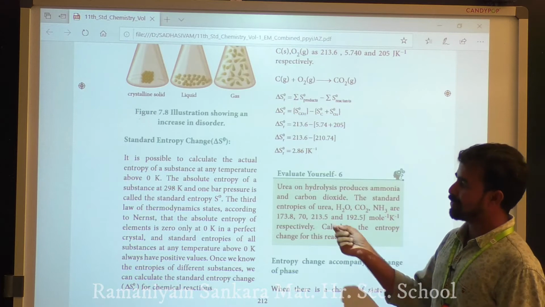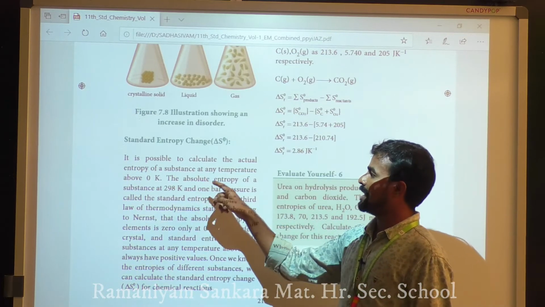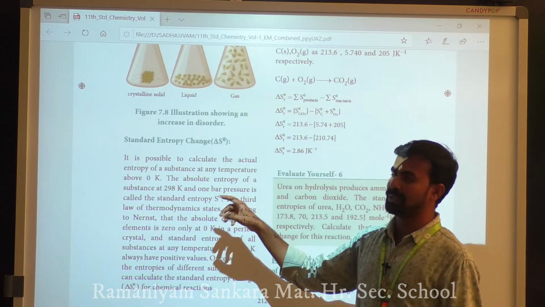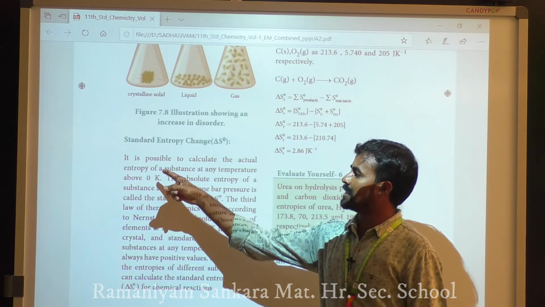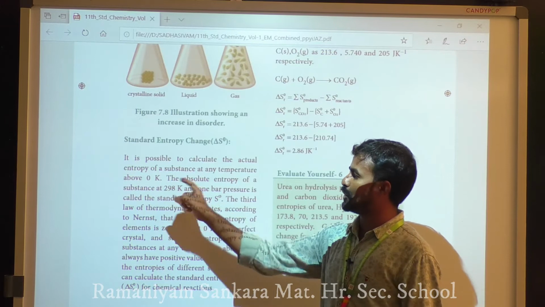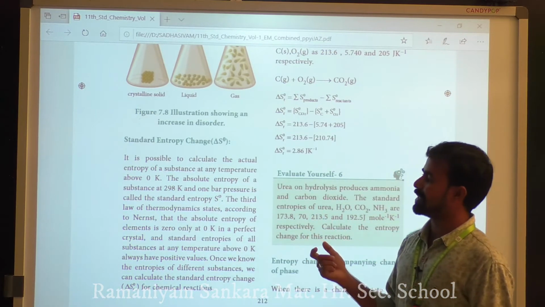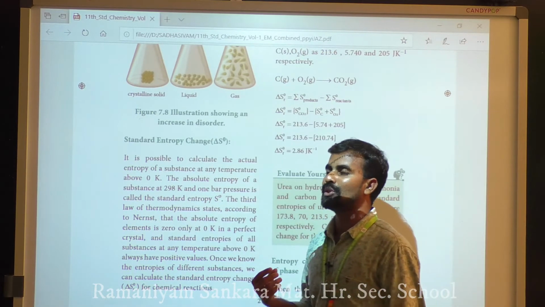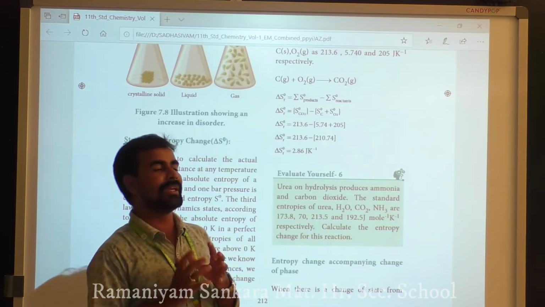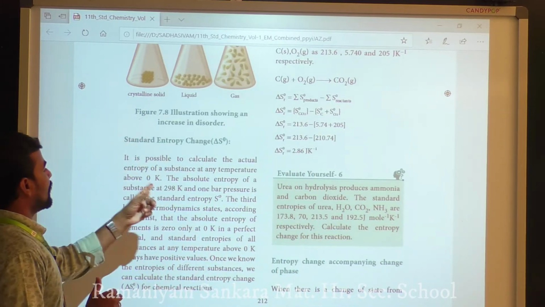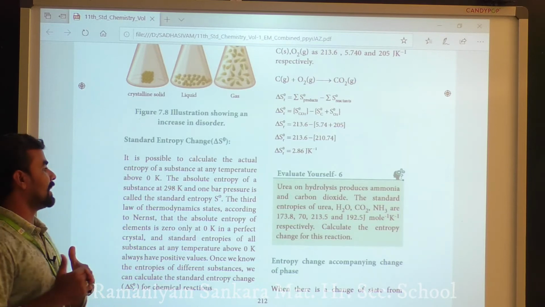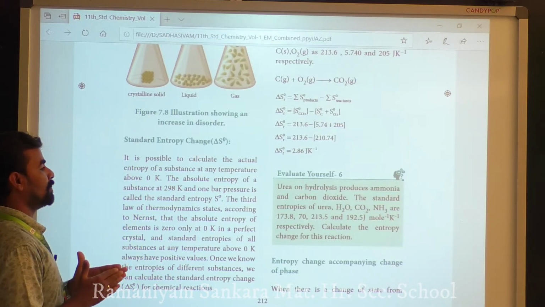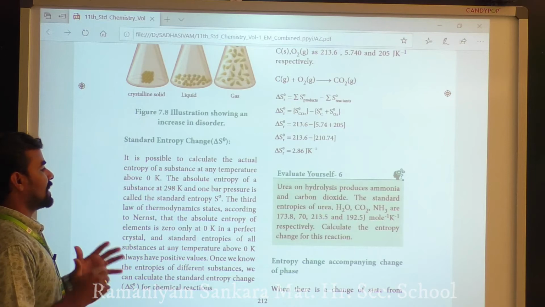It is possible to calculate the actual entropy of a substance at any temperature above 0 Kelvin. This is one of the important points, so mark this line. The absolute entropy of a substance at 298 Kelvin and 1 bar pressure is called the standard entropy.